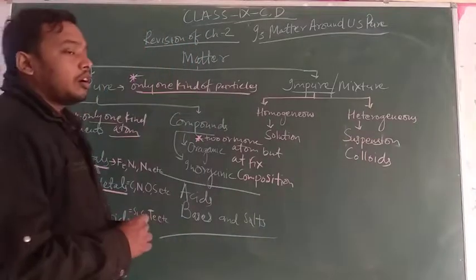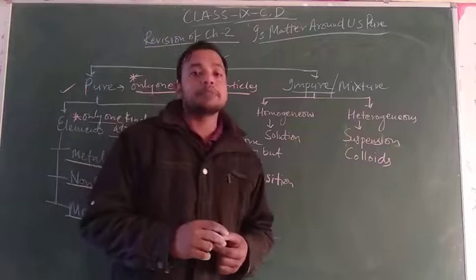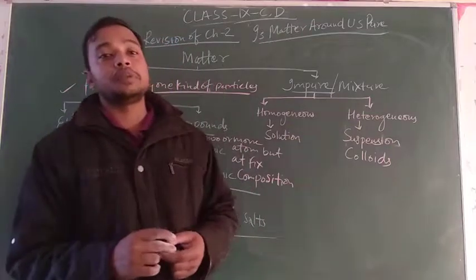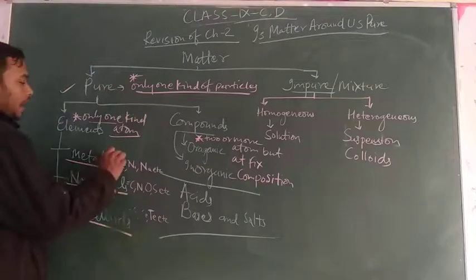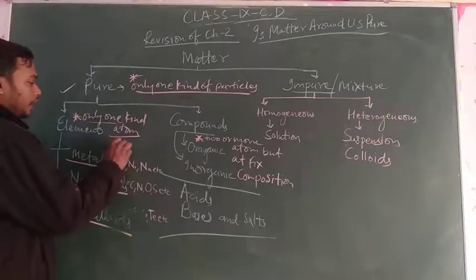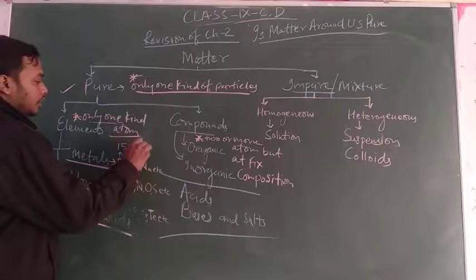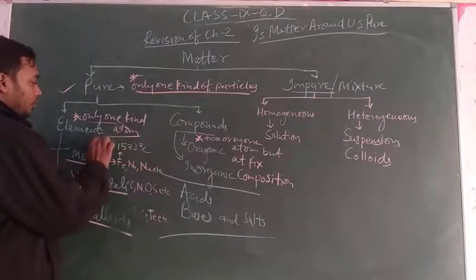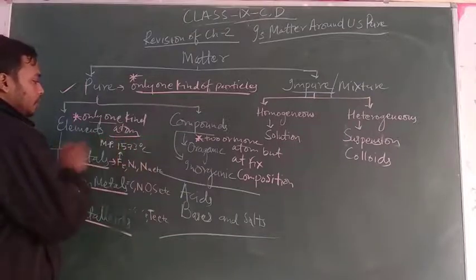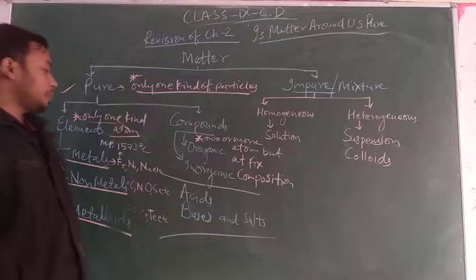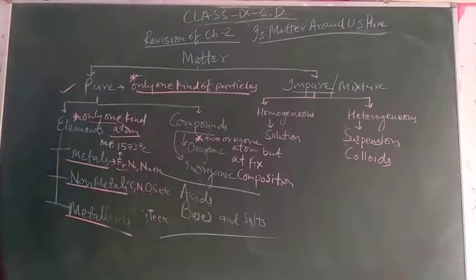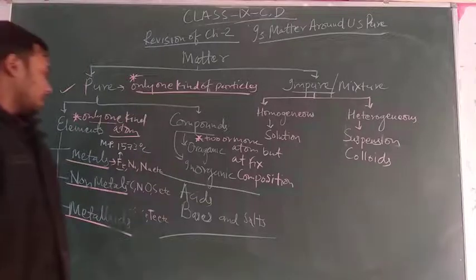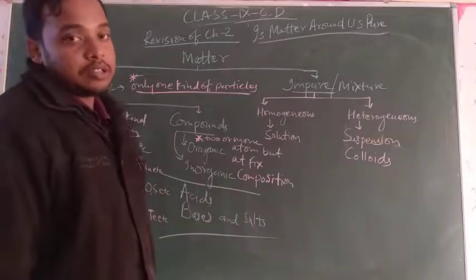Metals basically have a high melting point and boiling point. For example, the melting point of iron is 1573 degrees centigrade. Okay, so these are the properties of metals.